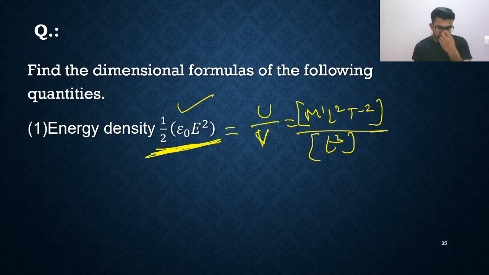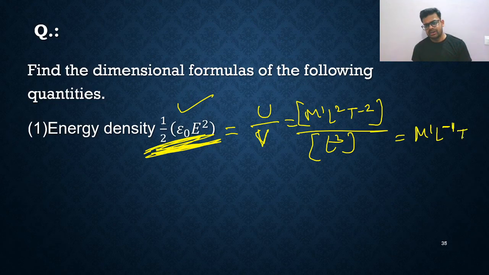You don't need to use the basic formula, because I know you don't remember the dimensional formula of epsilon naught, so don't worry about that. Directly write energy per unit volume: M1 L2 T minus 2 divided by L3. So you are getting M1 L minus 1 T minus 2. That's all. This is the answer.